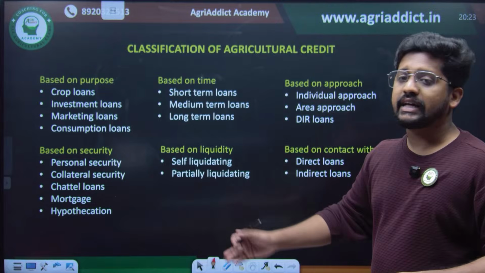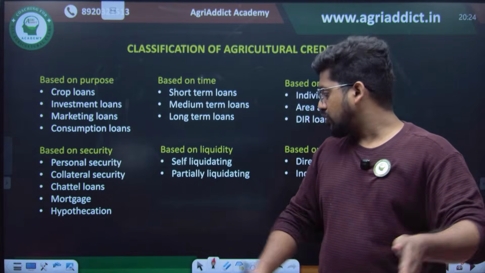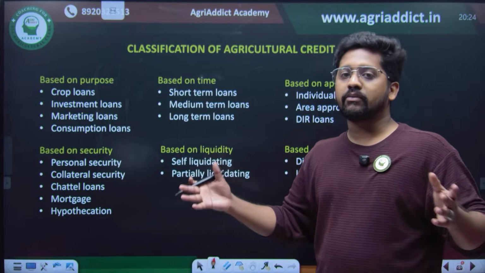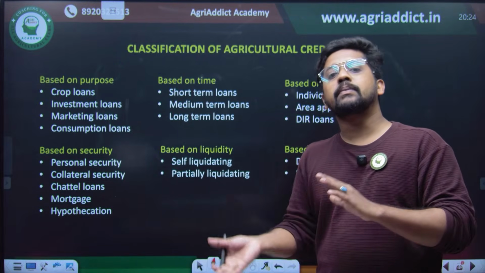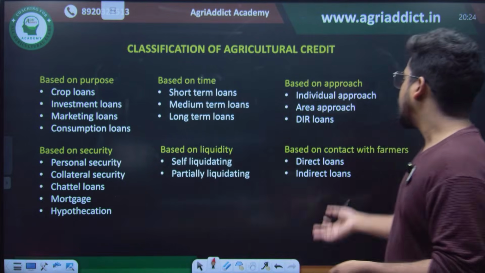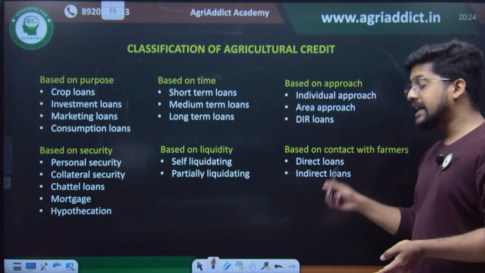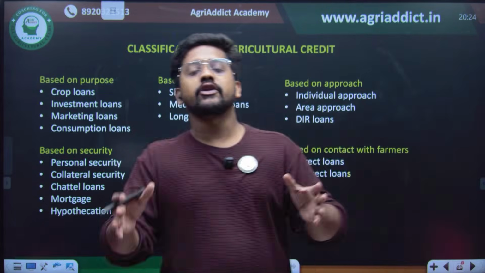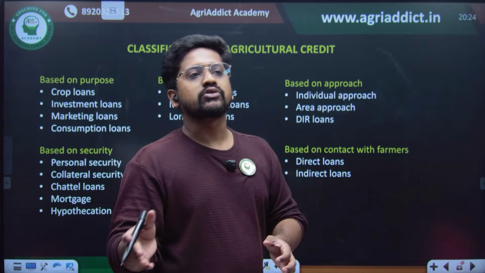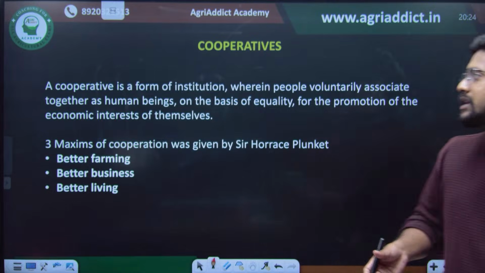Based on liquidity, there are self-liquidating loans, where from the activity itself, we can pay the entire amount. Partially liquidating loan is a long-term loan where only a part of the loan can be paid by the business activity. The rest will be outsourced from some other activities. Based on the contact with the farmers, there will be direct loans, which are directly given to the farmers, and indirect loans, which will be provided through some institutions, like some schemes, self-help groups, or farmer producer organizations.